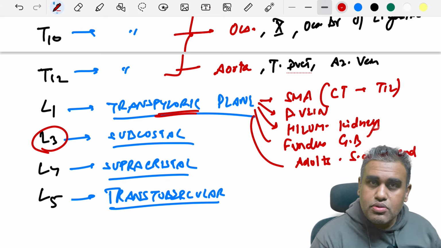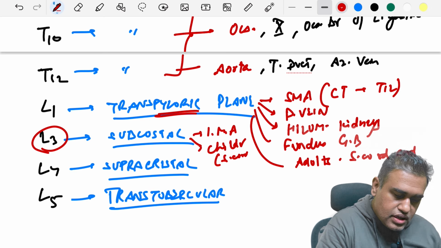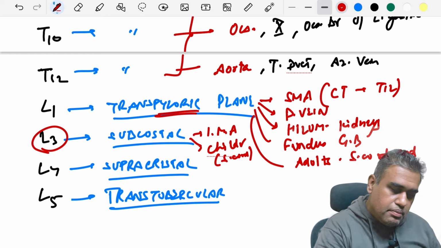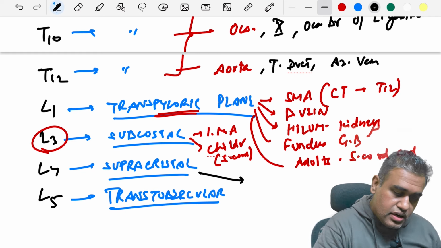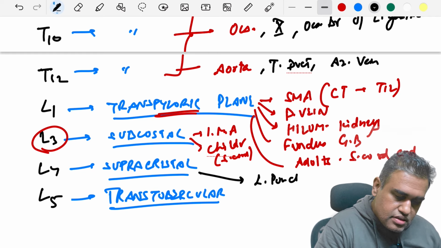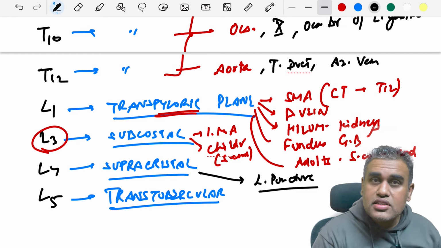Coming to L3, which is the subcostal plane, a very important artery also arises from here, which is the inferior mesenteric artery. Apart from that, in children, the spinal cord ending is also occurring at this level. A very important application of this L4 supracristal plane is when we are doing the lumbar puncture. We take this as a bony landmark. L5 is the transtubercular plane.